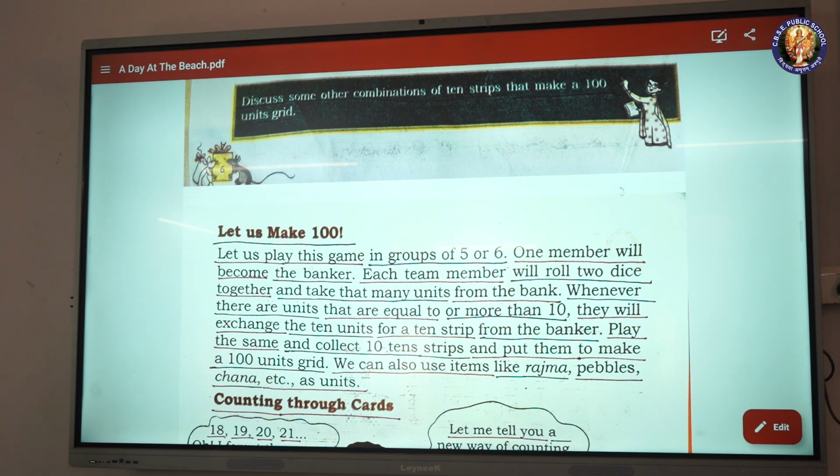We can also use items like rajma, pebbles, chana, etc. as units.